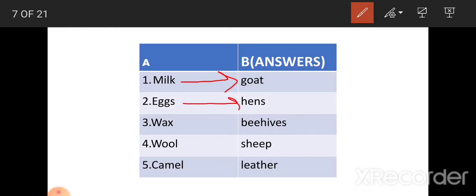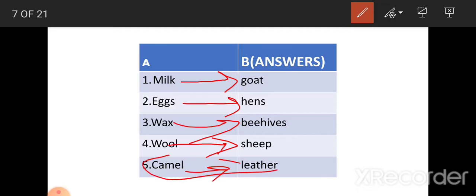E-G-G-S, eggs. H-E-N-S, hens. Where do we get eggs from? Hens. Where do we get wax from? Beehives. Where do we get wool from? Sheep. And where do we get leather from? Camel. What does camel give us? Leather. Milk is given by goat. Eggs are given by hens as well as duck.